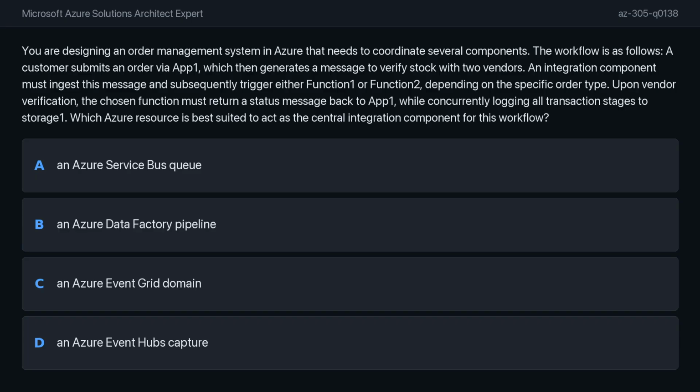Option A, an Azure Service Bus queue. Option B, an Azure Data Factory pipeline. Option C, an Azure Event Grid domain. Option D, an Azure Event Hubs capture.